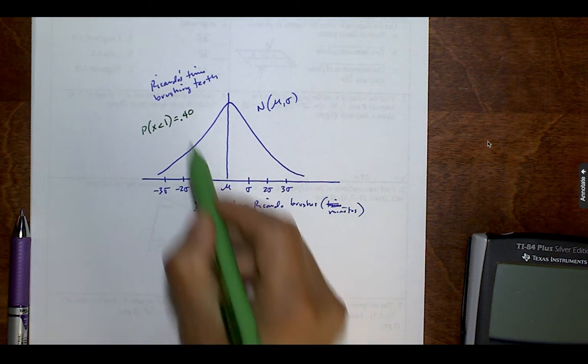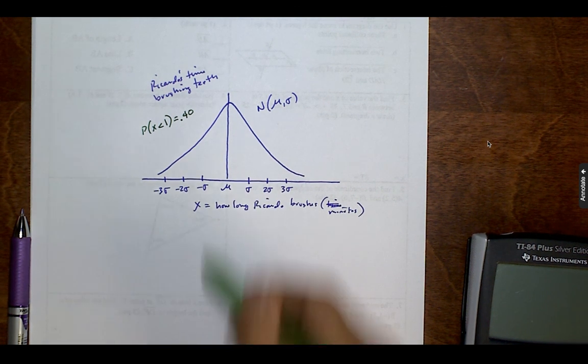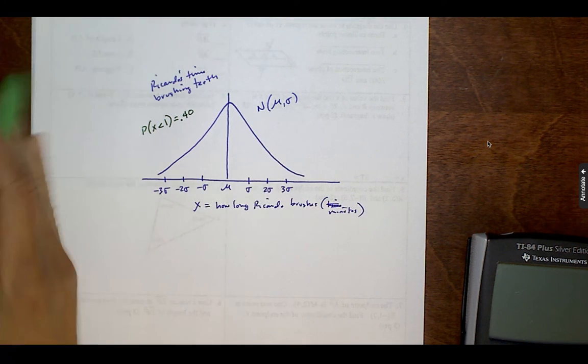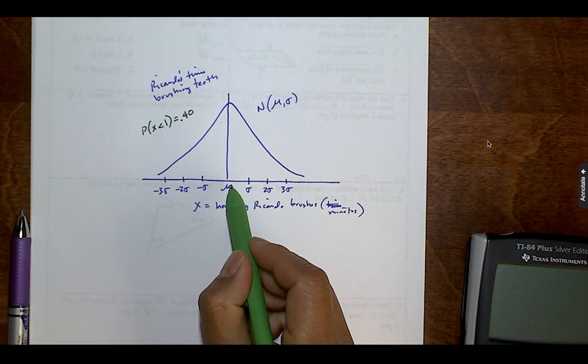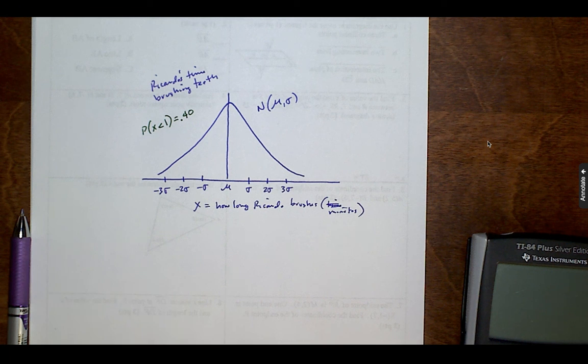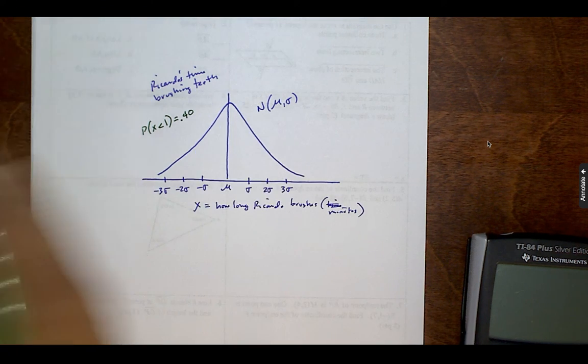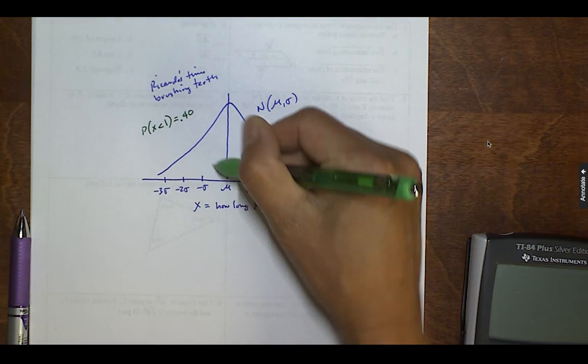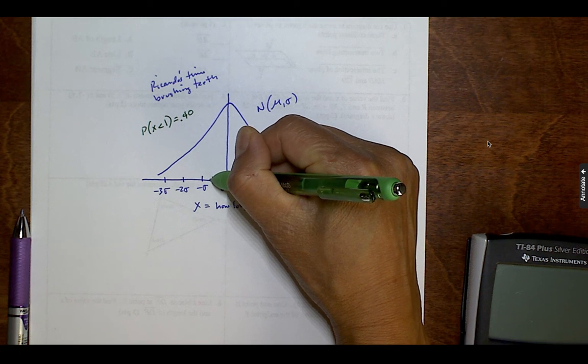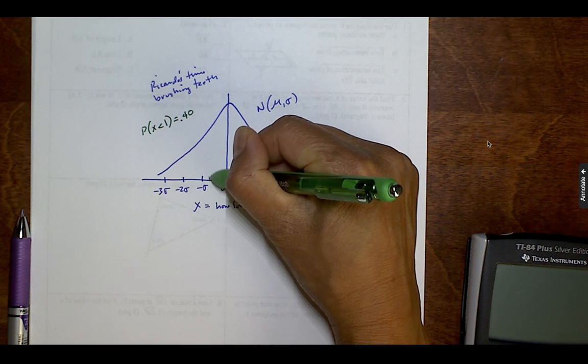So where would 40% be? Well, we know that mu would be 50%. That critical value is 50%. And if you remember the empirical rule, the 68, 95, 99.7, we know that this is going to be somewhere to the left of mu. It's not going to be 50%, but it's going to be something like, I don't know, something like that.